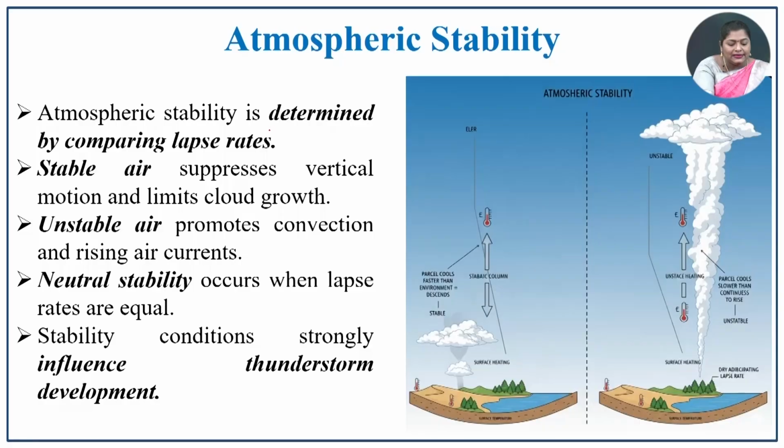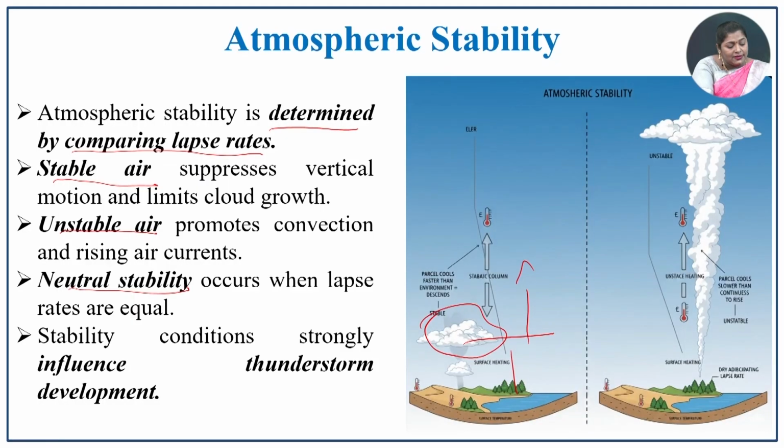Atmospheric stability. The stability is most important. It is determined by comparing the lapse rates. So, how is it? We have stable air, unstable air and neutral stability. In stable air, vertical motion is suppressed. Vertical motion is not allowed here. It is suppressed in this region itself. So, it limits the growth of clouds. Here you have clouds only in a limited space, at a limited altitude.